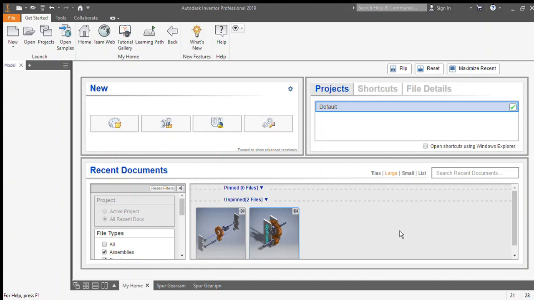Hello everyone, today in this video we'll get to know what is a gearbox, how it works, and see an assembly we made in Autodesk Inventor 2019. So let's begin.